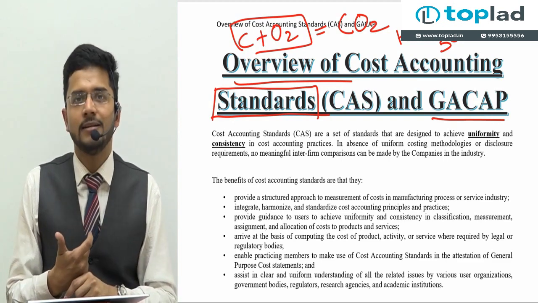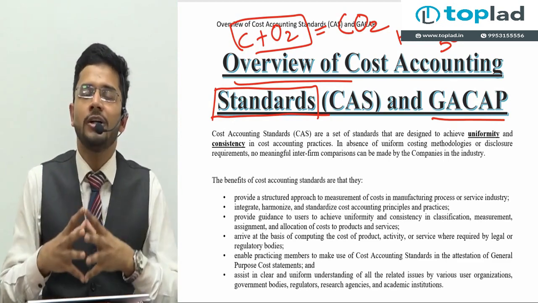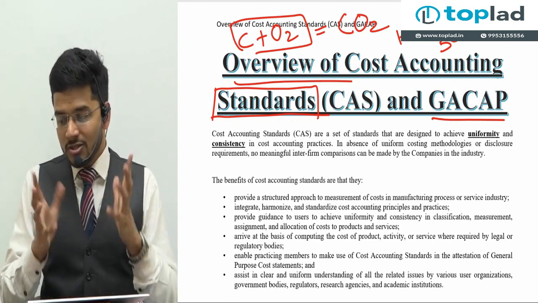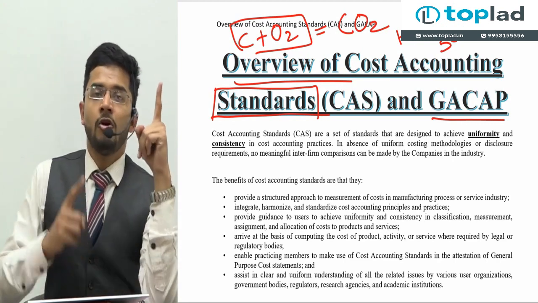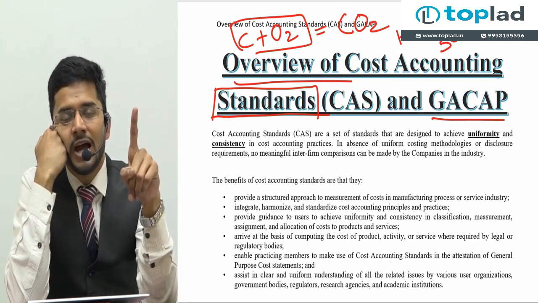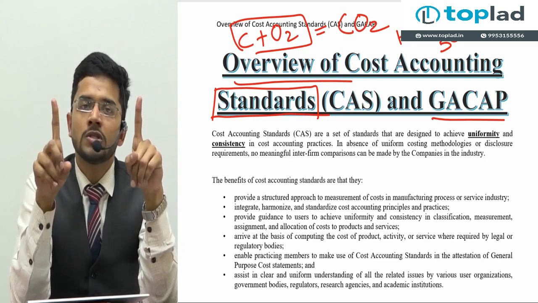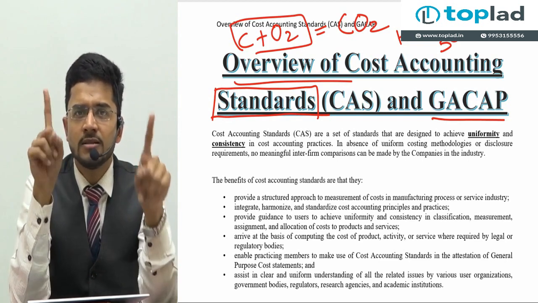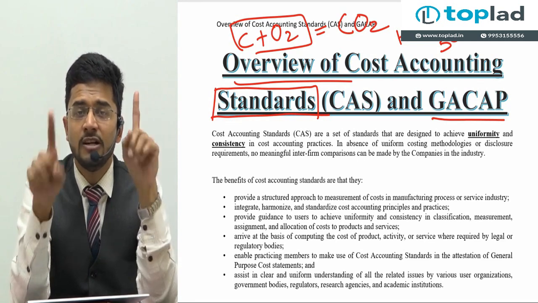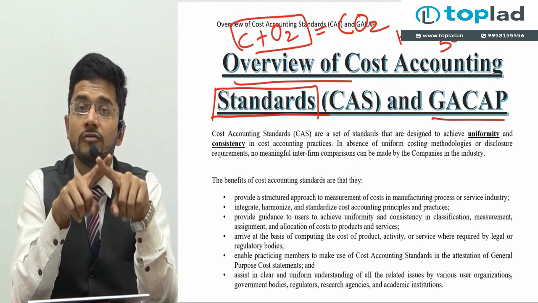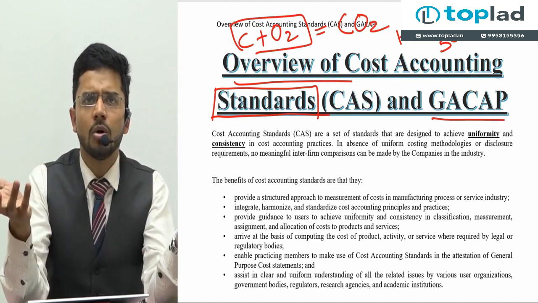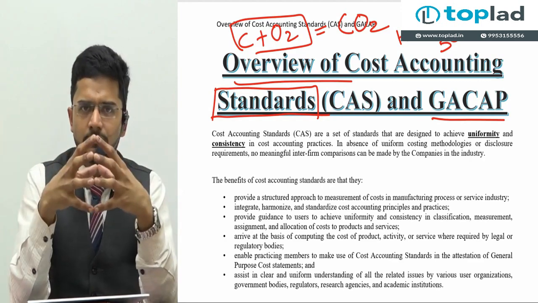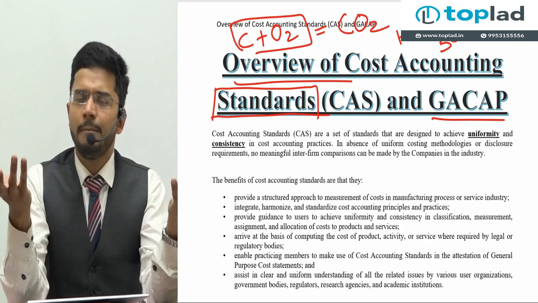And standards are made to comply with a very important aspect of our cost statements. And what is that aspect? Comparability. Now guys, assume a situation where coaching institute 1 follows number of students as the basis of allocation of expense. Coaching institute number 2 follows number of hours as the basis of allocation. Obviously, their allocation policy differs, their expenses will differ, their profits will differ. So will you be able to compare profits of these two coaching institutes? No. Because one has followed one way, the other has followed another way. So their profits, their costs are not comparable.